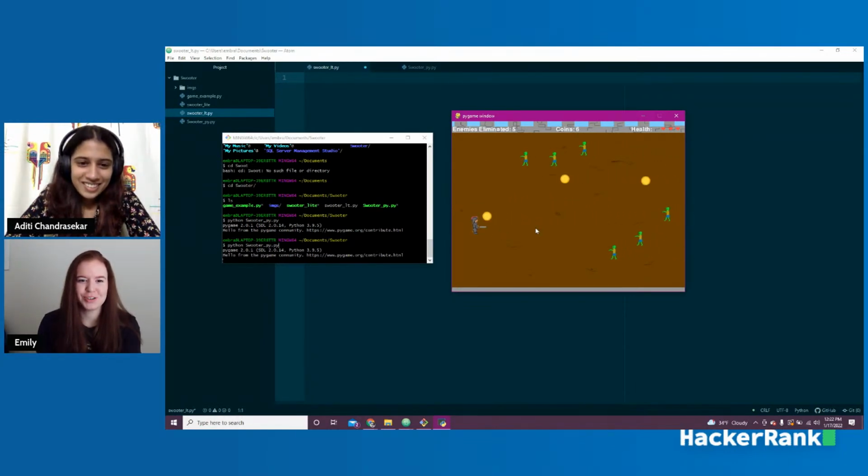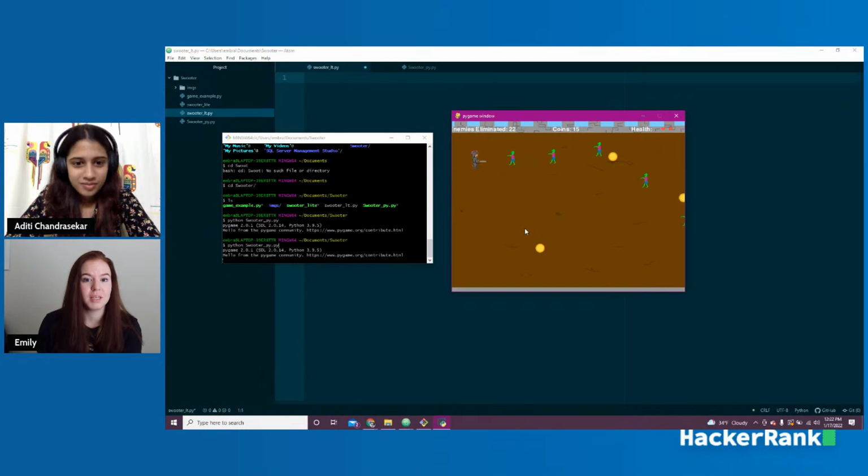That's why it's called Swooter. If I collect enough coins and shoot enough zombies, you'll see that their shirts change color. Right there, they change to purple. Now they take 2 shots each, but upgrading your sword will make them take less.